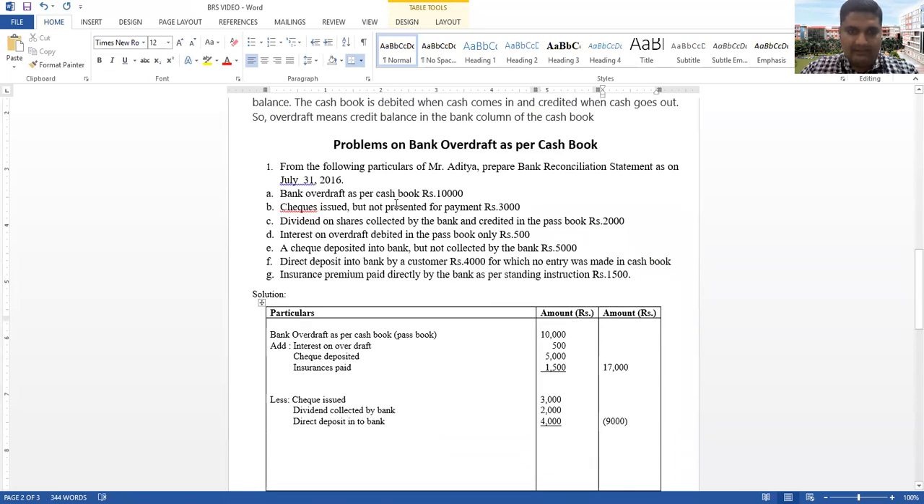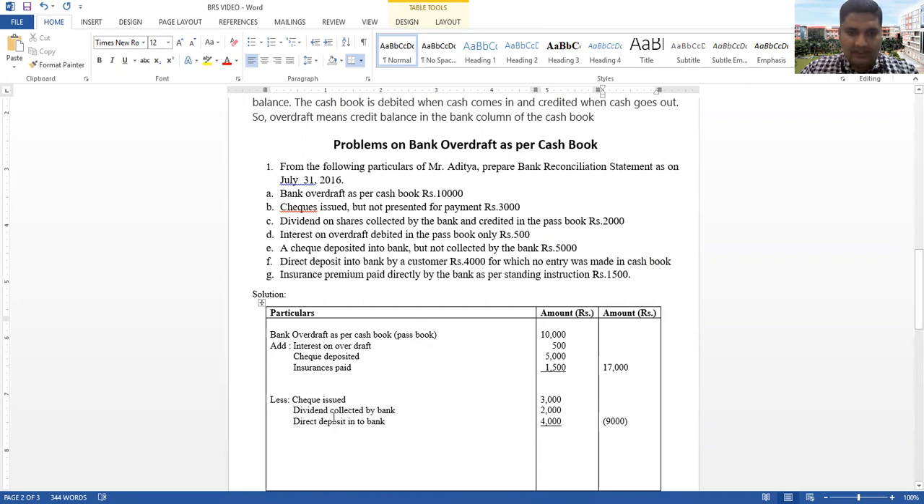Okay, once again I want to repeat the same sum. From the following particulars of Mr. Aditya, prepare a bank reconciliation statement as on July 31st, 2016. Bank overdraft as per the cash book rupees 10,000 is given in the sum, and in the solution part you can see 10,000 rupees is mentioned here. Checks issued but not presented for payment is 3,000 rupees. The check issued goes in the less column, and then dividend on shares collected by the bank and credited in passbook, 2,000 rupees.